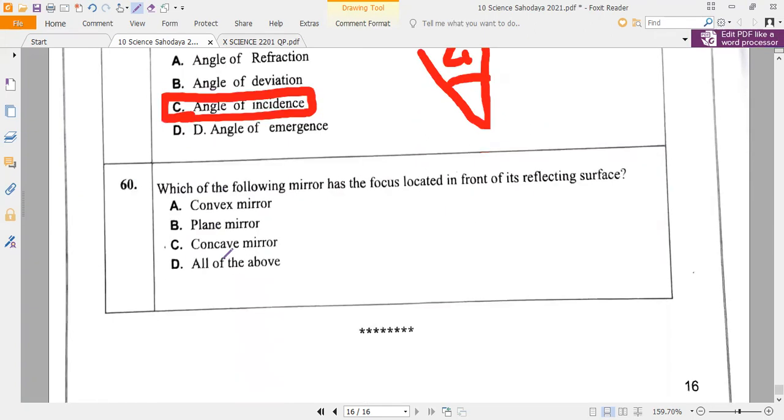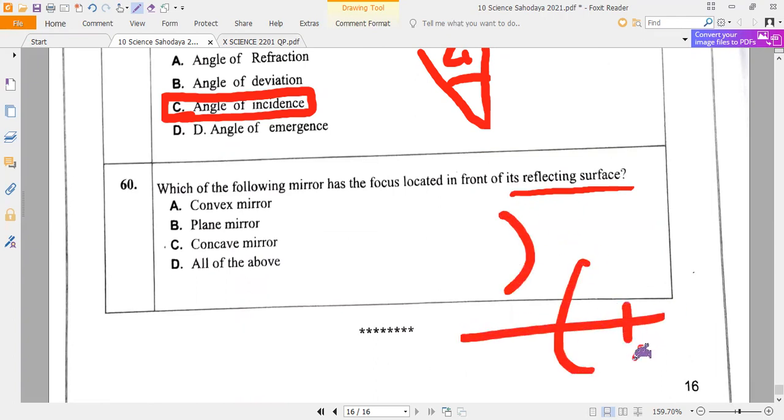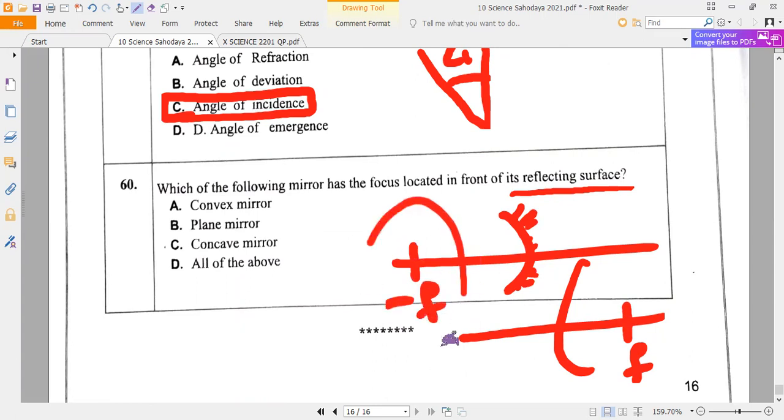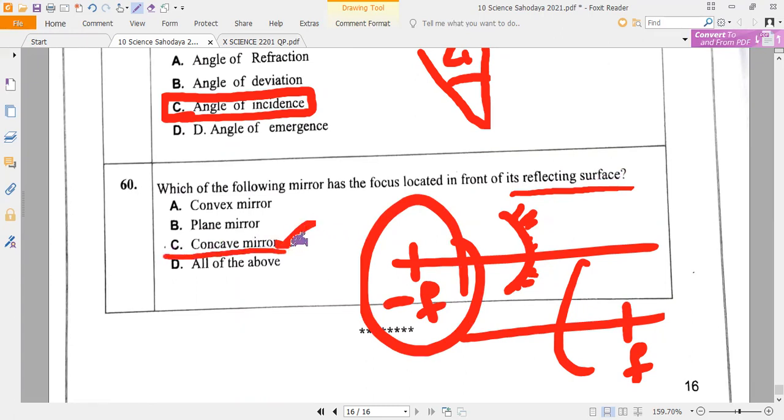Next, which of the following mirrors has the focus located in front of its reflecting surface? In front, guys. Look at it. Convex mirror has a virtual focus behind the mirror. Concave mirror has a real focus, and the focal length is negative. Have you noticed it? So in front of the reflecting surface, what is that? Concave mirror. That is concave mirror. Please note it down, all of you.